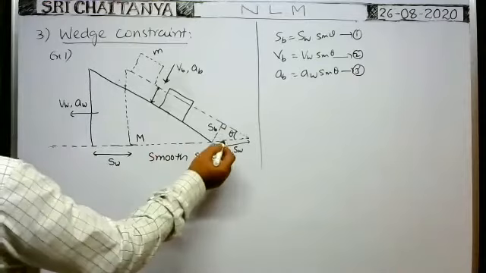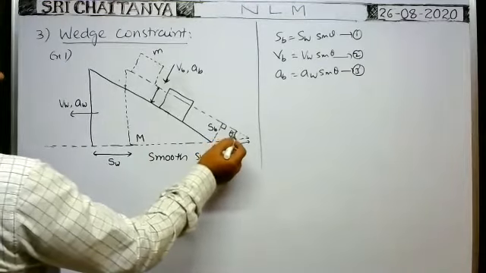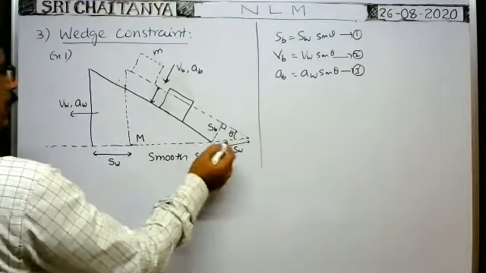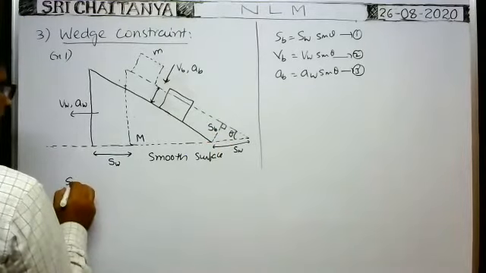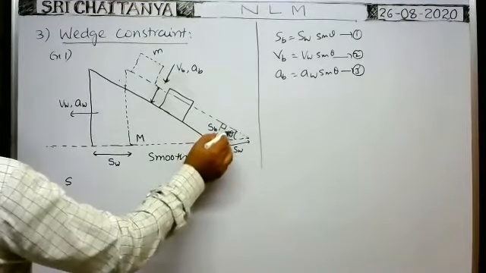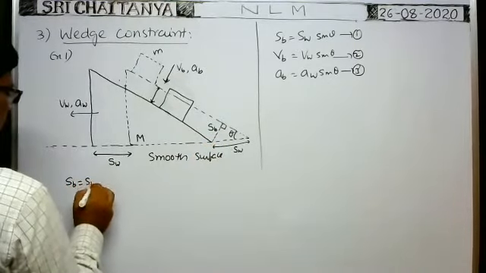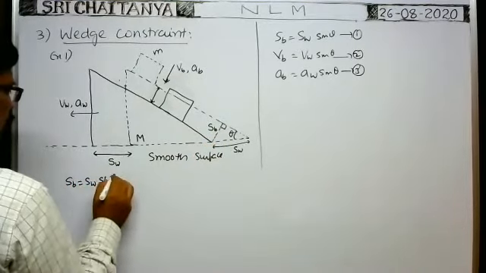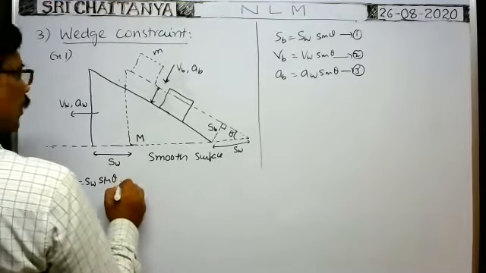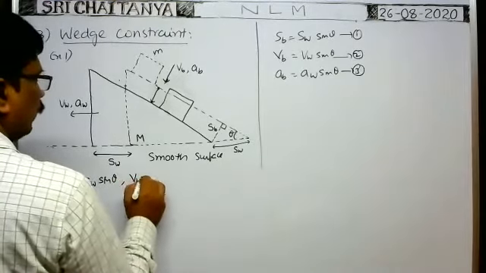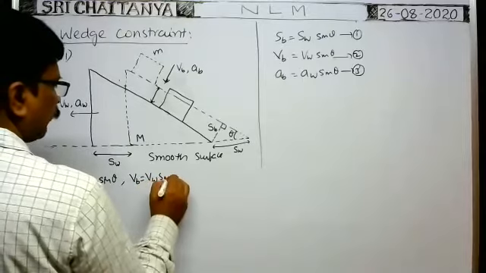Okay, from this formula, sin theta is equal to SB by SW, so SB is equal to SW into sin theta. Next, VB is equal to VW into sin theta.